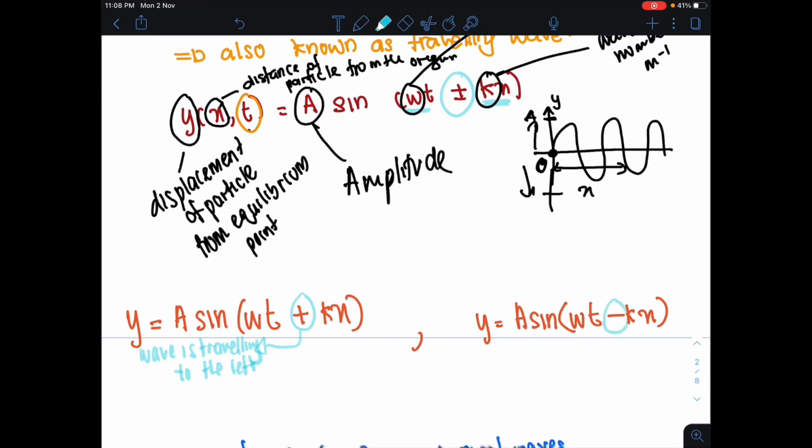Alright, kalaulah dia adalah minus pula, what does this minus indicate here? The wave is travelling to the right. Okay, so plus minus dekat sini tengah indicate the direction of wave travelling, ataupun the direction of wave propagation. Positif maksudnya ke kiri, negatif maksudnya ke kanan.